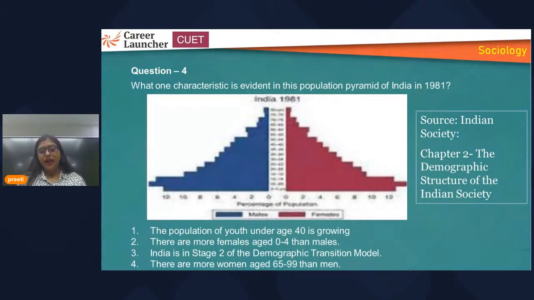All right. So here you should be aware of how you have to attempt any question which is in the form of a chart. All right, so chart-based questions. Thoroughly read the charts during your last-minute preparation.